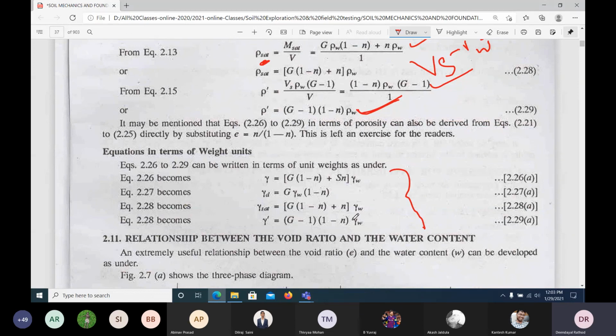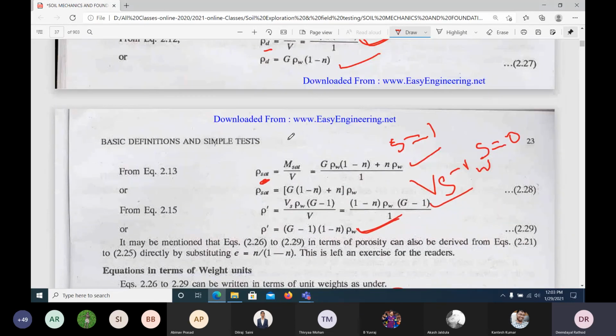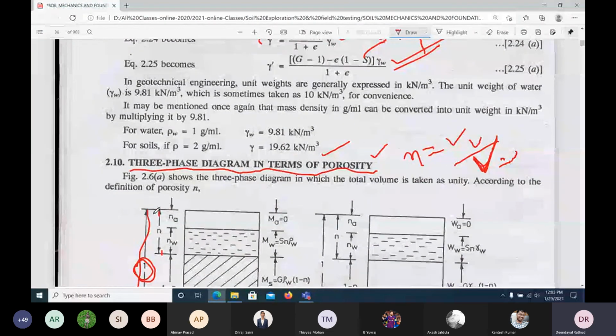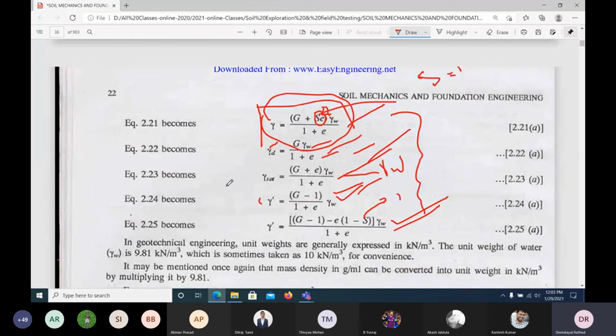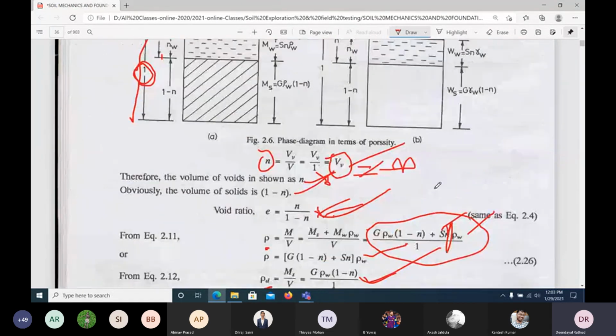Understand? So in today's class, be familiar with these equations. Take the volume of solid as 1. If you want all the equations in terms of porosity, you have to take the total volume equal to 1. This is all for our convenience. We are assuming the total volume as a unit quantity. If you want all the equations in the n form, the porosity form, we are assuming for our convenience the whole volume as 1, unity. Then we derive the equations.